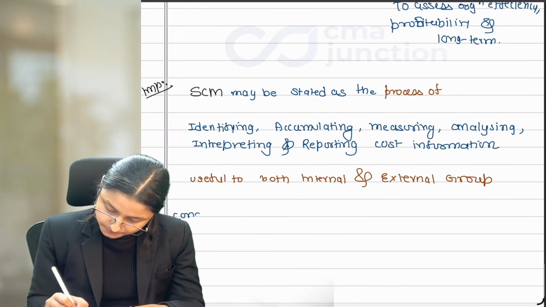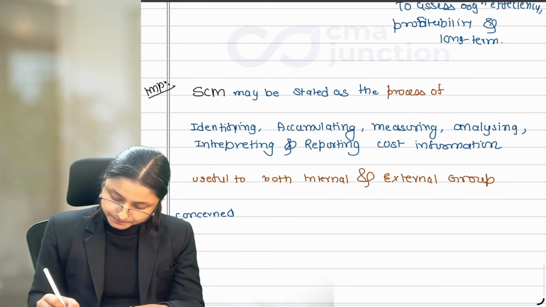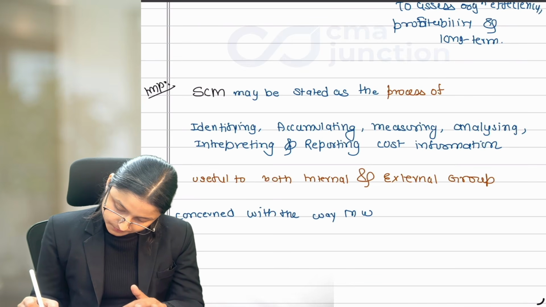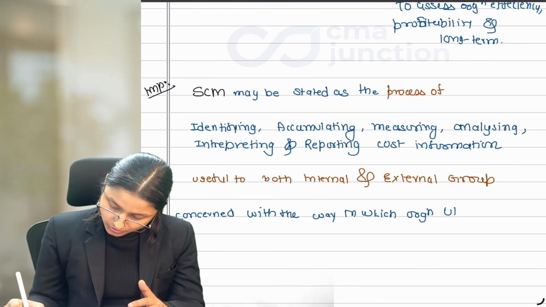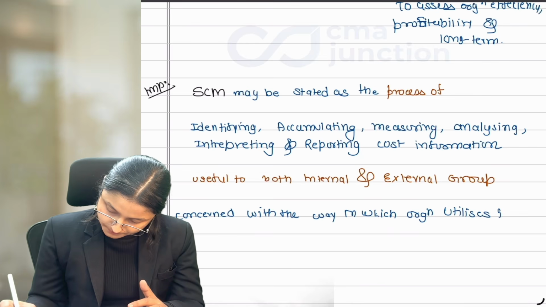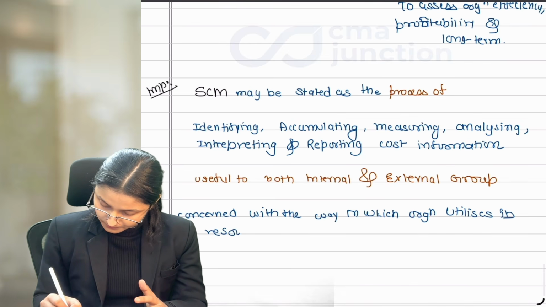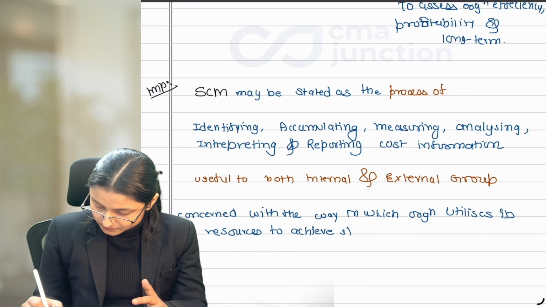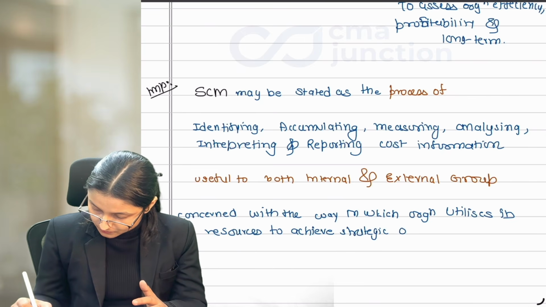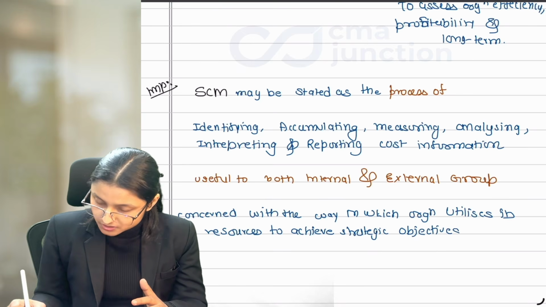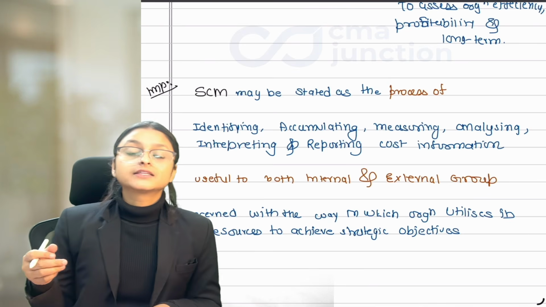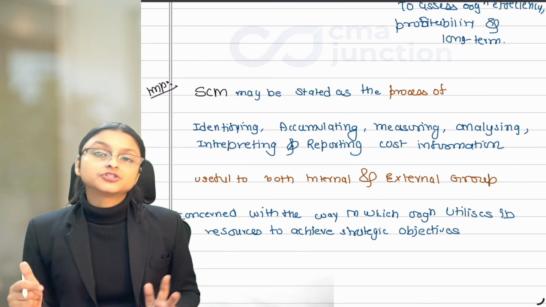It is concerned with the way in which an organization utilizes its resources to achieve strategic objectives. We follow this process so that we can know whether we are utilizing our resources to achieve strategic objectives or not. We are selecting the correct option as per the long-term strategy or not.